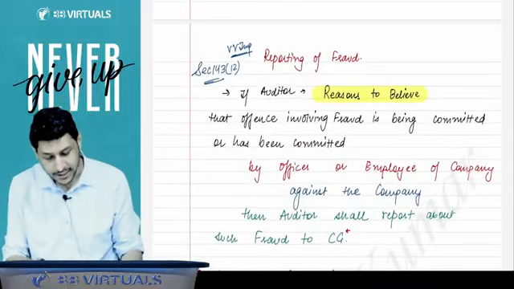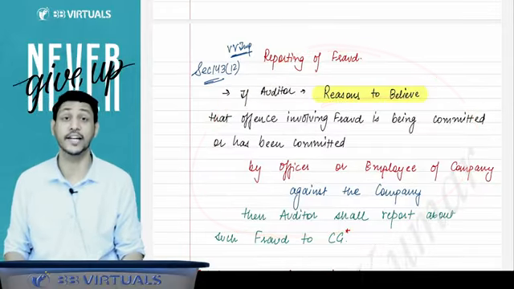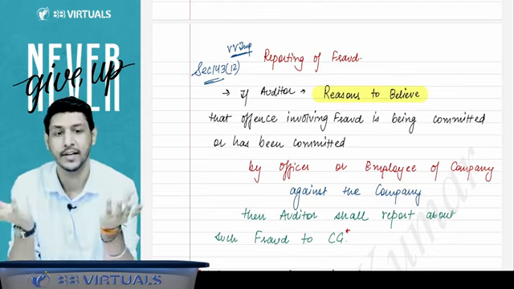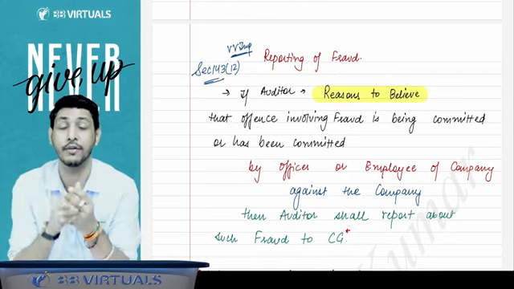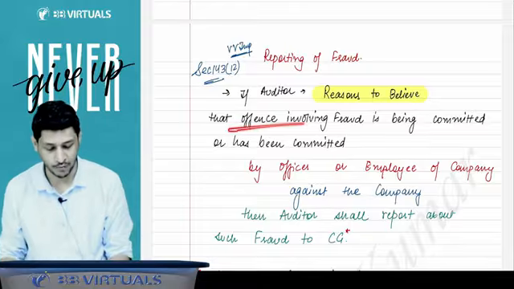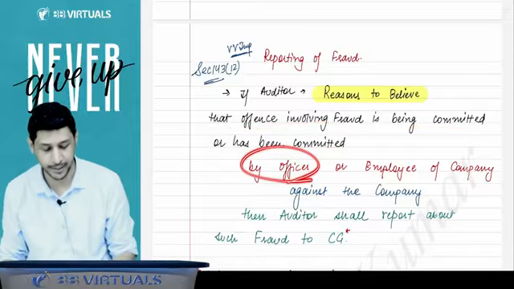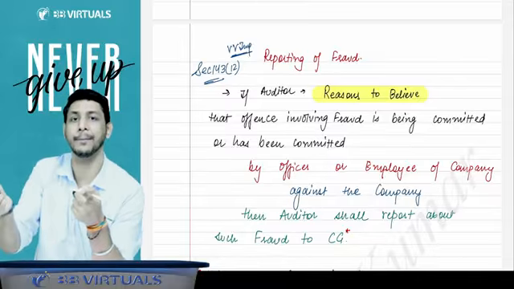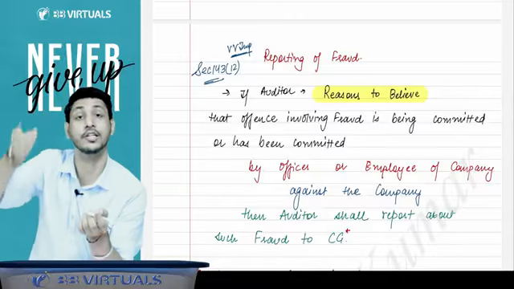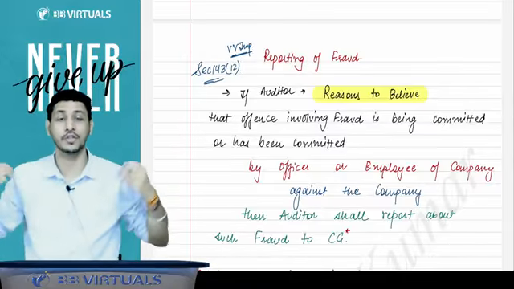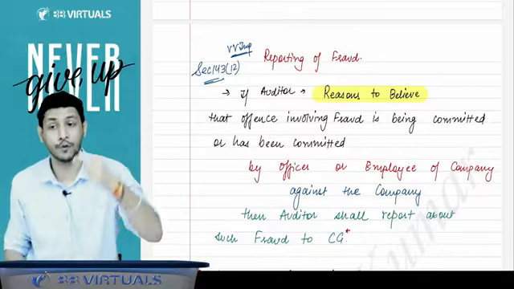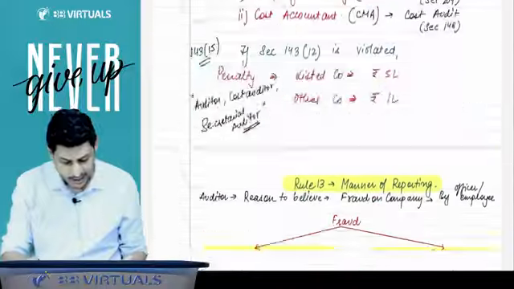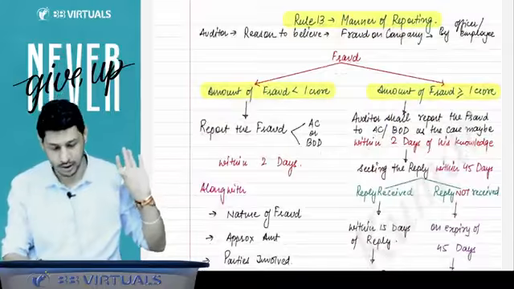Now sir, what is the fraud reporting? If the auditor has the reason to believe, here there is no scope of opinion. They are talking about reason to believe. That means you have a solid reason that an offense involving fraud is committed or has been committed by an officer or employee of the company against the company. Fraud is committed by officers or employees, and fraud is against the company. That fraud you have to report. Now you have to do the reporting. This is a very beautiful chart you have to learn from here only.